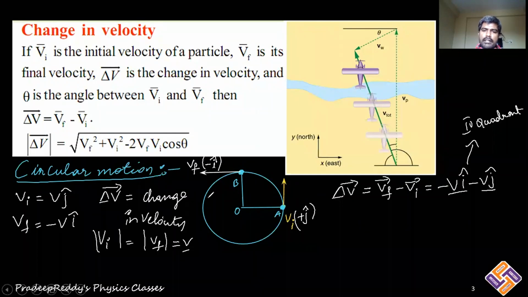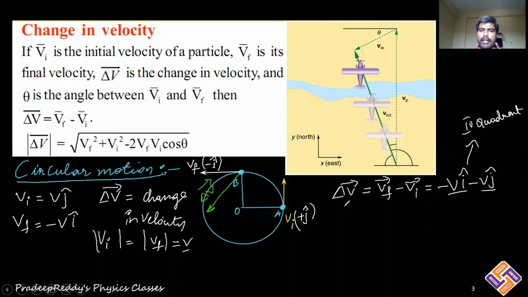Therefore, the resultant of these two vectors can be marked along this path. This is delta V, the change in the velocity vector when the particle moves in a circular path.